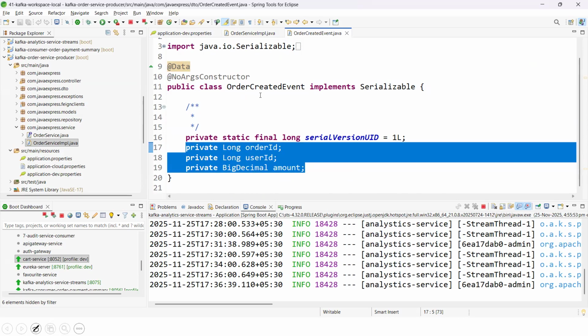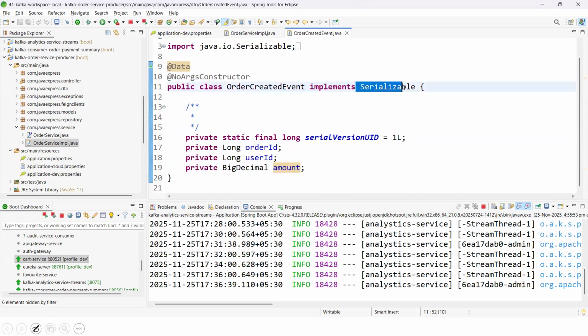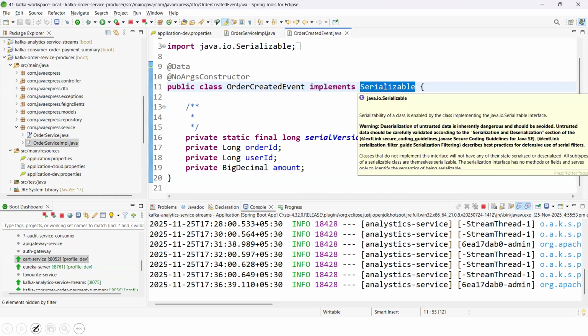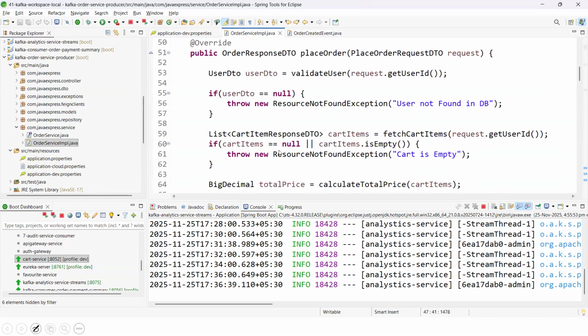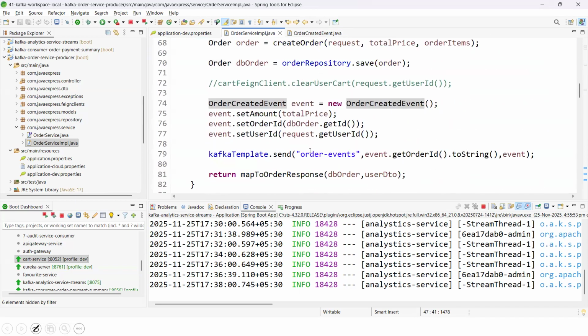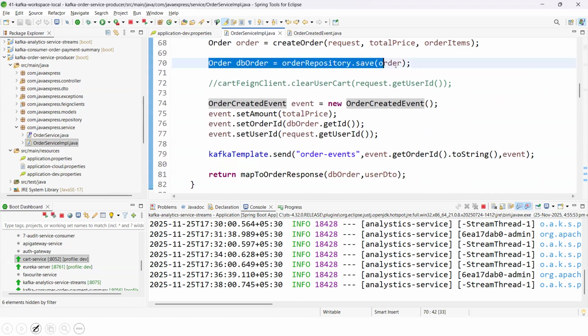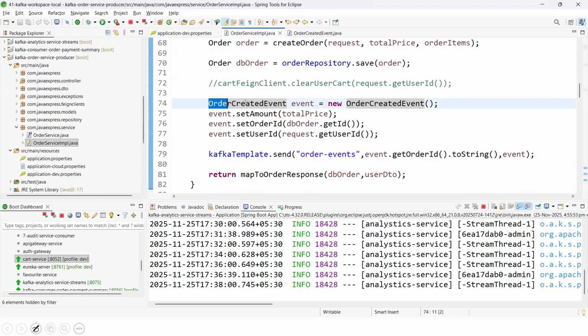Whenever you are publishing any event, we need serializable here. Serializable is very important. Implements Serializable. Serialization is very, very important, guys, when you are communicating in an event-driven system. Okay. If you go to the bottom, before placing an order, I am creating an event called order created event. Here I am setting the amount, order ID and user ID, and publishing. The key is a string, I just return getOrderId().toString(), and this is your event.